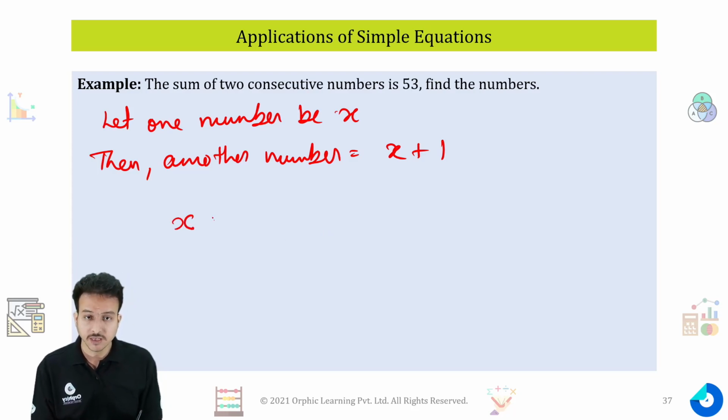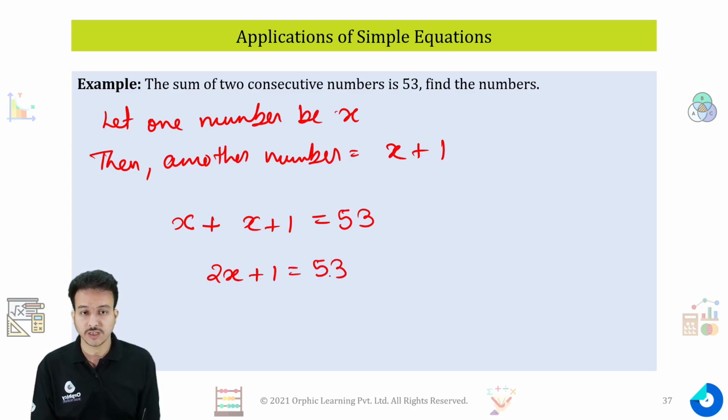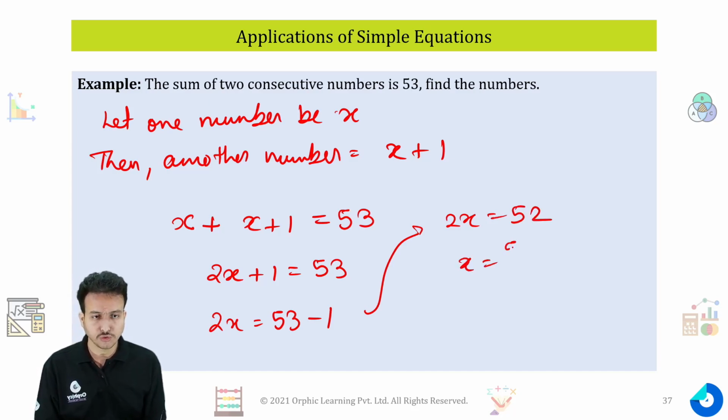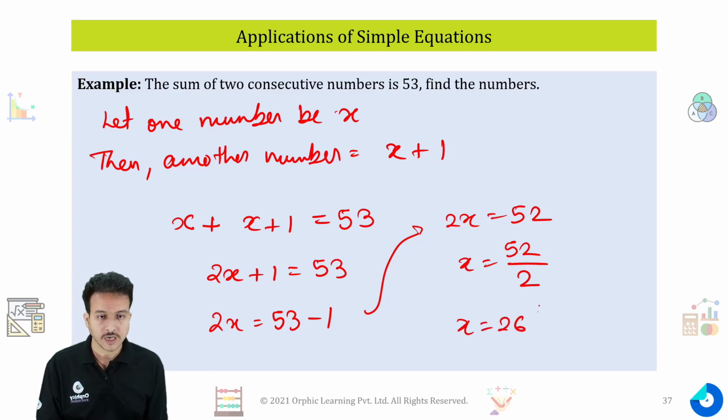That means x added with x plus 1 will give you the value as 53. That means x plus x will give you 2x plus 1 is equal to 53. Again, transpose plus 1, you will get 53 minus 1. Here you can say 2x is equal to 52. Divide by 2, or transpose 2 to the right hand side, and you will get your answer as 26.